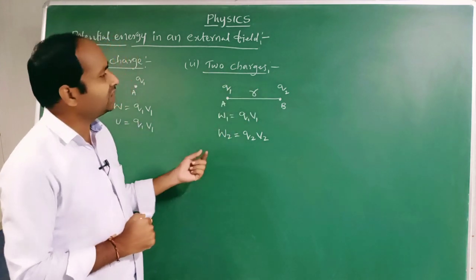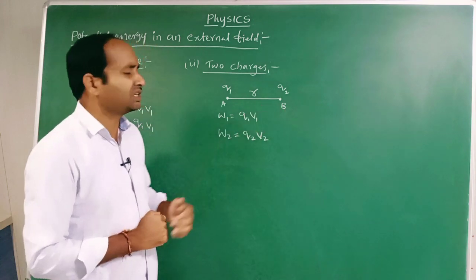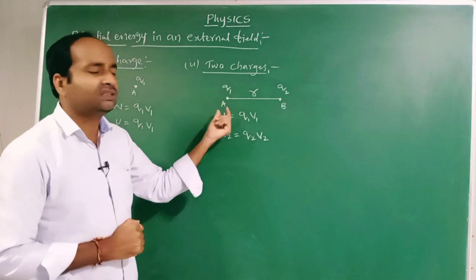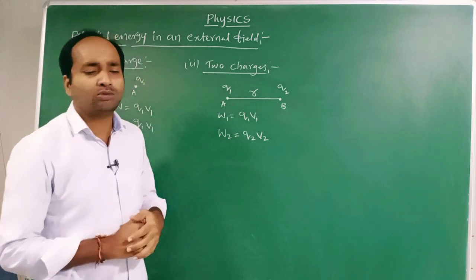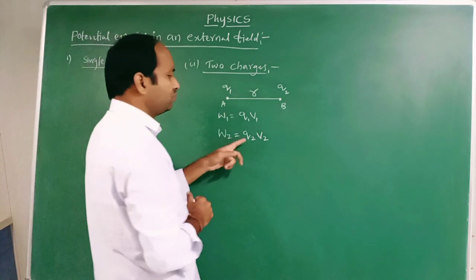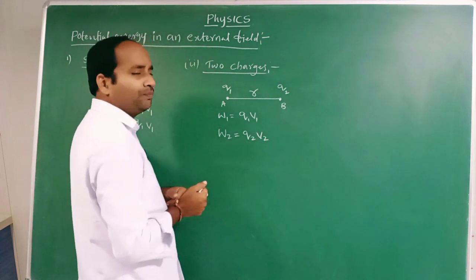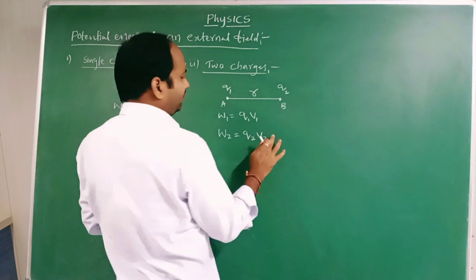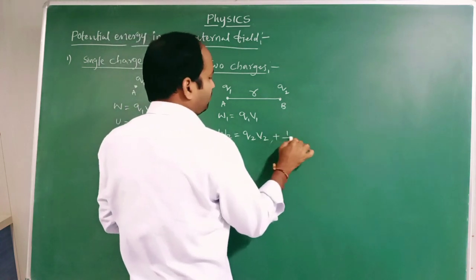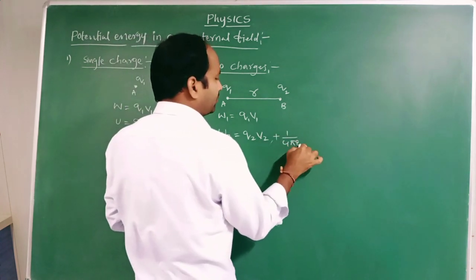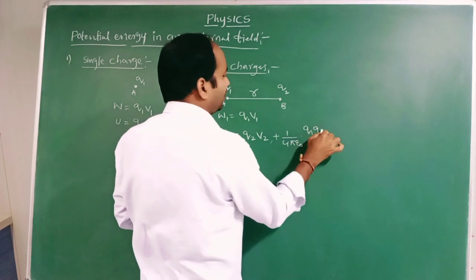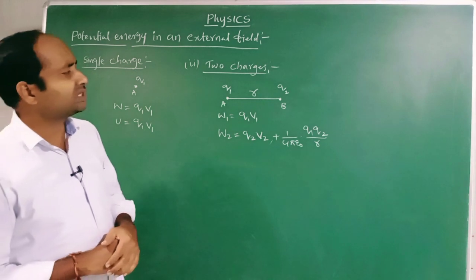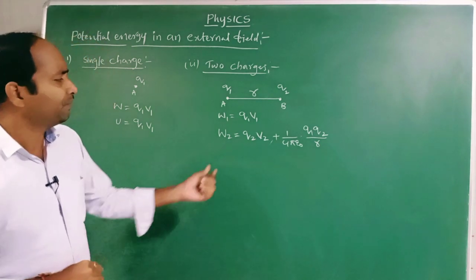But whenever we are introducing the charge q2, work has to be done against the external field and against the electric field formed by the charge q1. So W2 is equal to Q2 V2 while introducing the charge q2 in the external field, plus 1 by 4 pi epsilon naught q1 q2 by r.